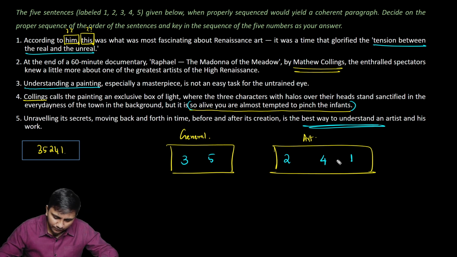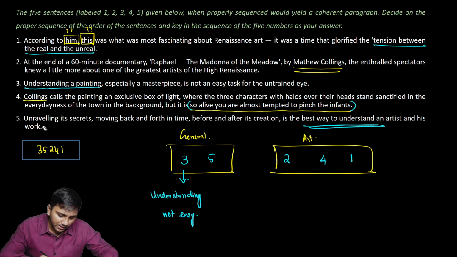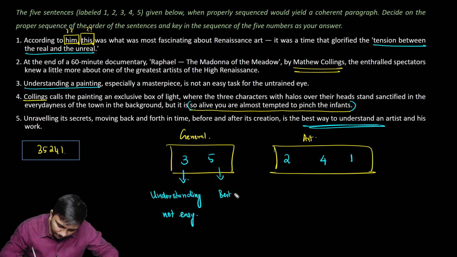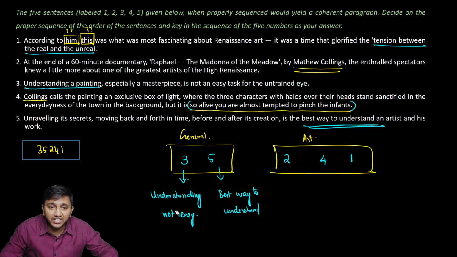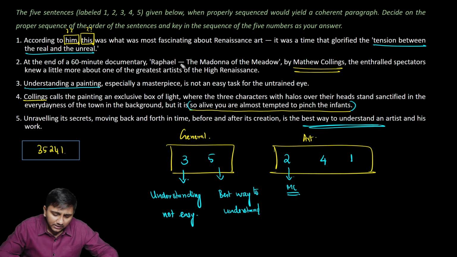The flow of ideas, if we were to quickly inspect. So 3 spoke about understanding a painting being difficult. Understanding is not easy for the untrained. Doing this is the best way to understand. Understanding is not generally easy, but doing this is the best way to understand. Then this introduced Matthew Collins and the documentary.